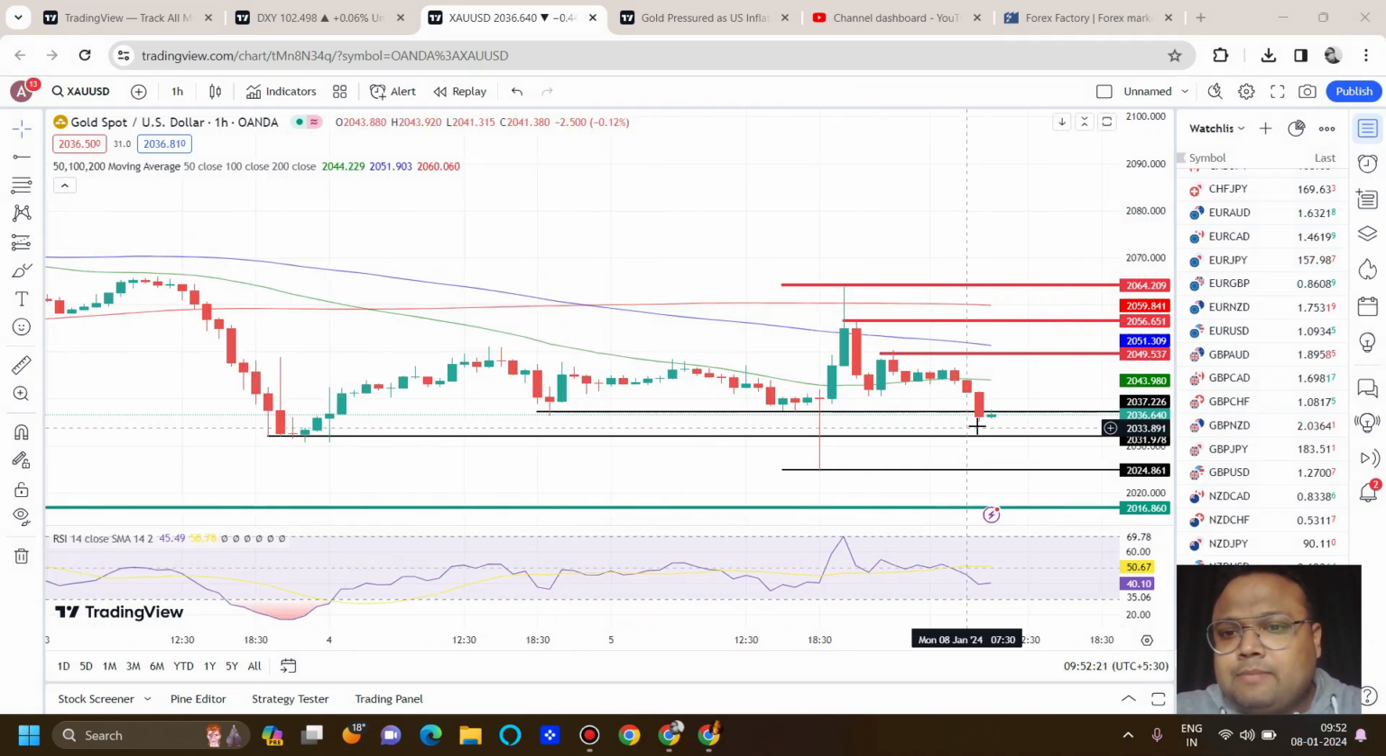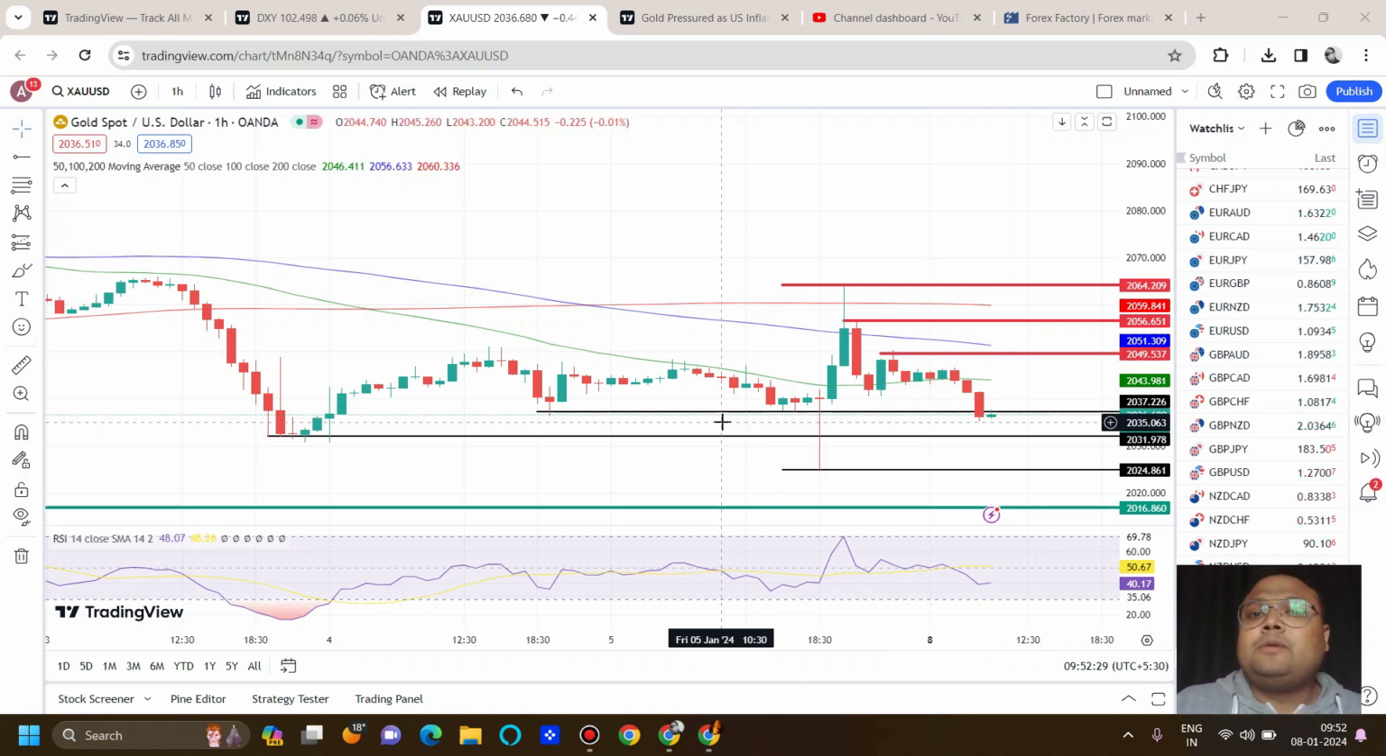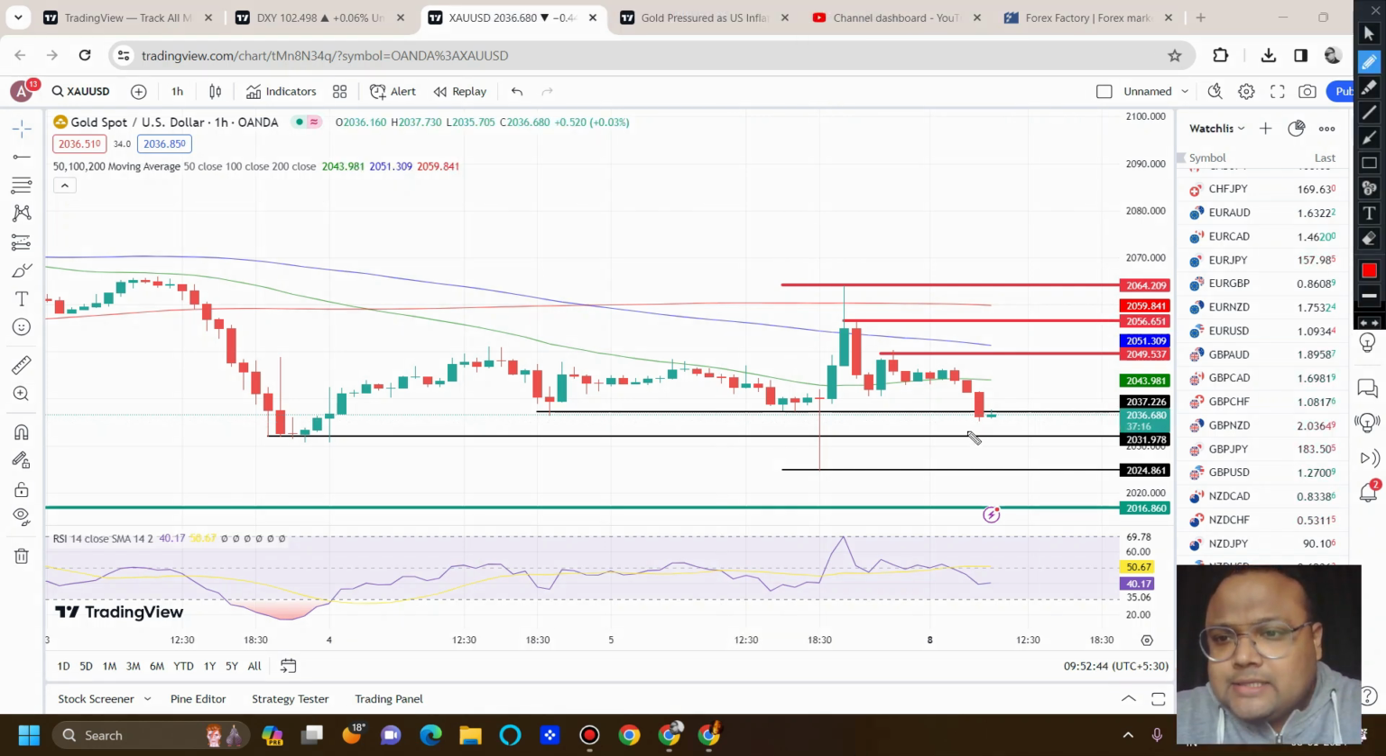So right now we can see the market is standing at 2036. This is the current market price here. 2036, 2037 was also a previous support, and you can see the market is already standing on it. So wait for some time, at least wait till the European session. Let the market settle.